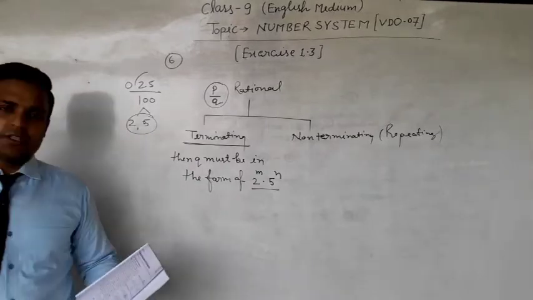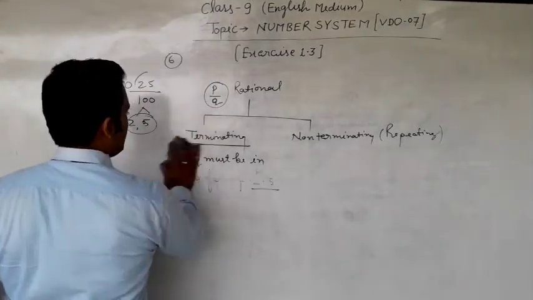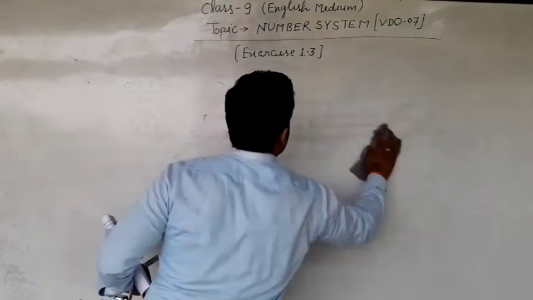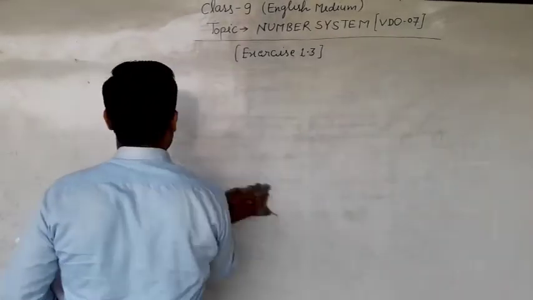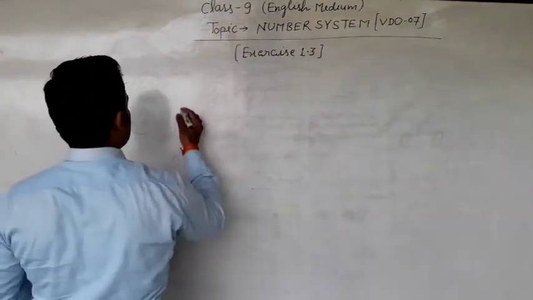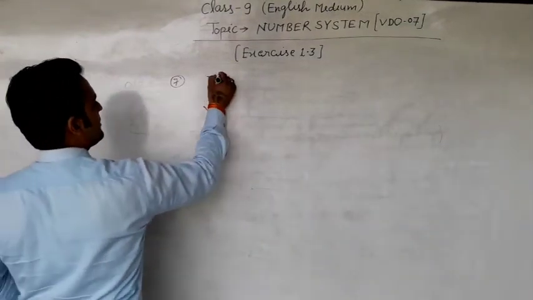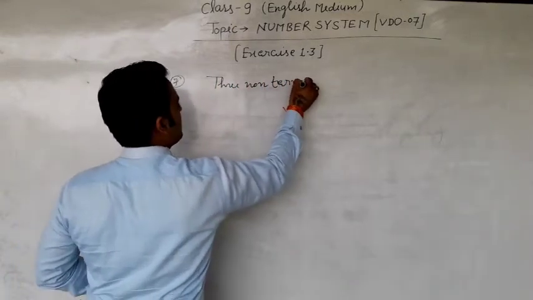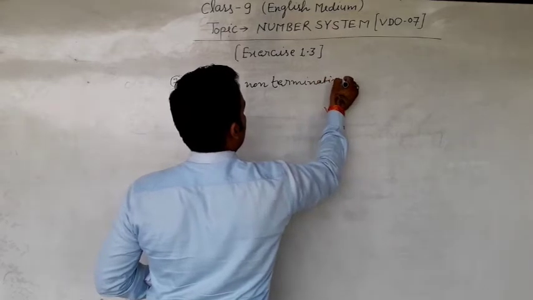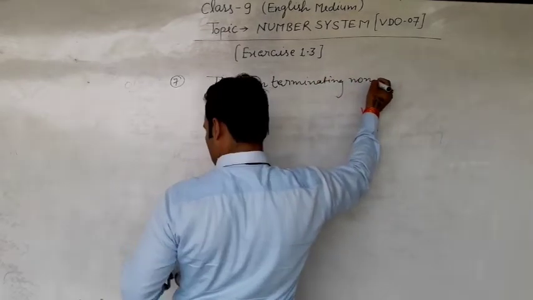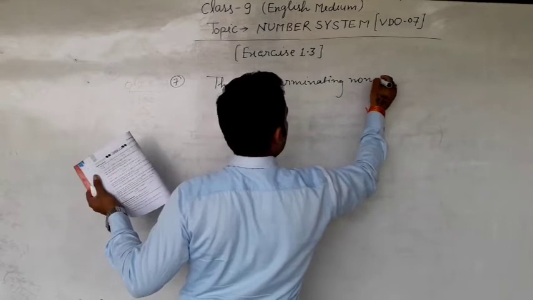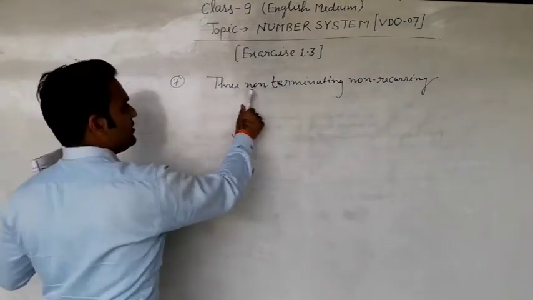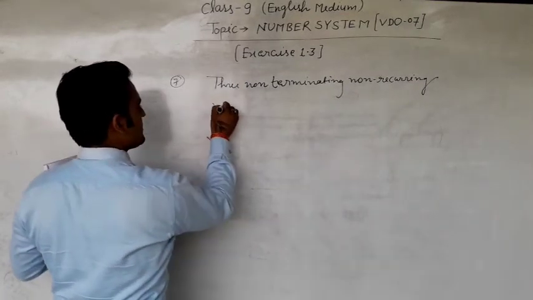Question number 7: 3 non-terminating, non-recurring, or non-repeating numbers.